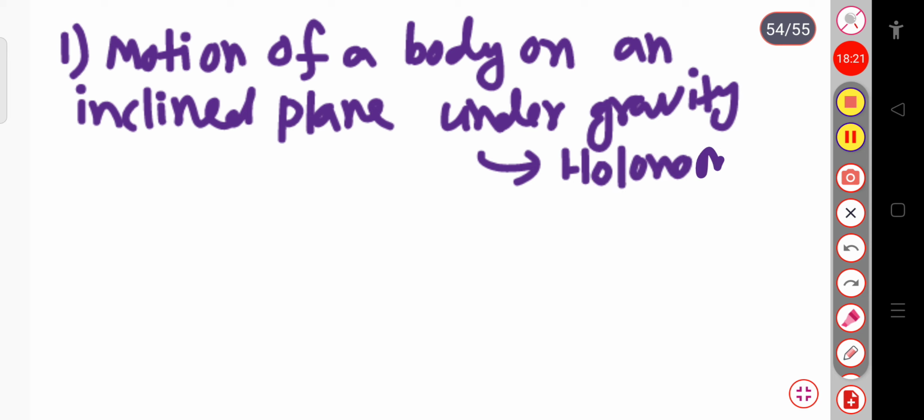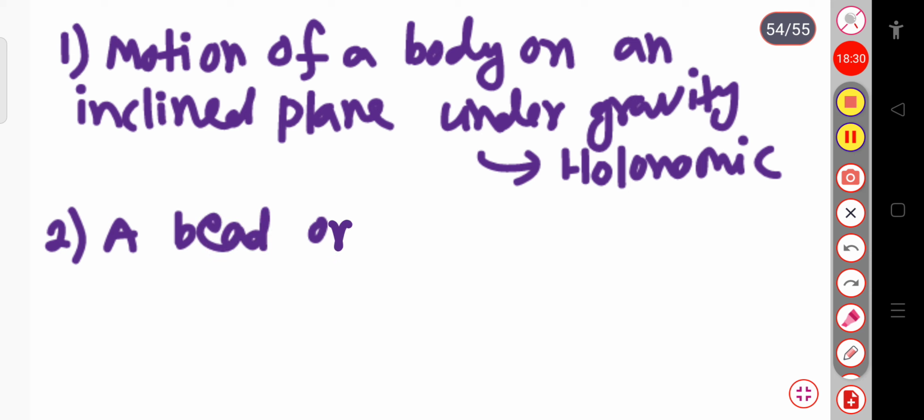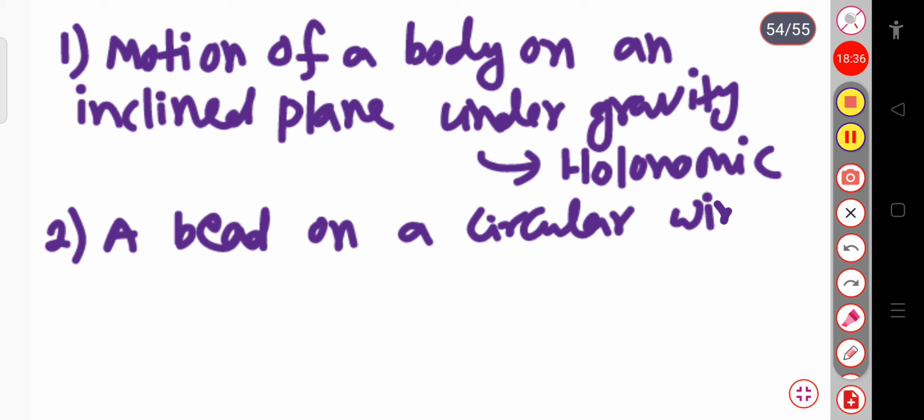Now the next example is a bead on a circular wire. How will you know whether it is holonomic or non-holonomic?